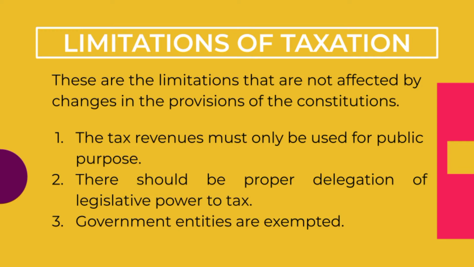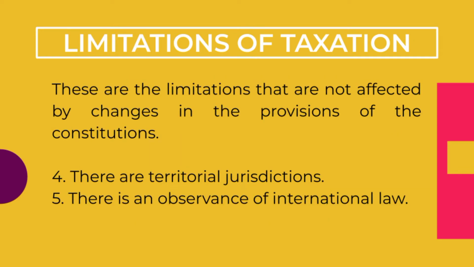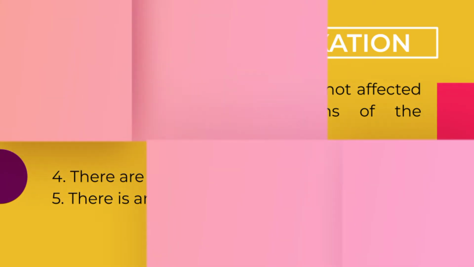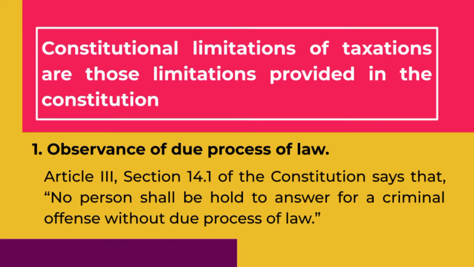First, the tax revenues must only be used for public purpose. Second, there should be proper delegation of legislative power to tax. Third, government entities are exempted. Fourth, there are territorial jurisdictions. And last, there is an observance of international law. Constitutional limitations of taxations are those limitations provided in the Constitution.